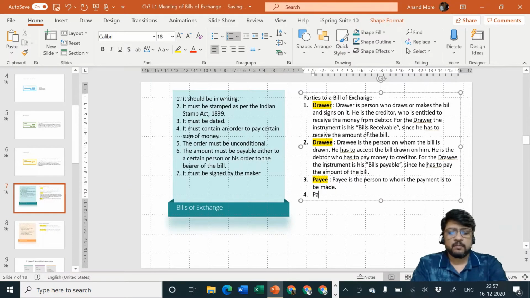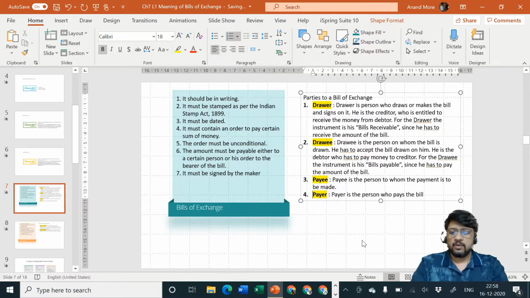Point number 4, payer. Payer is the person who pays the bill. Now based on the discussion which I have made, I am very sure that you will understand it very easily,